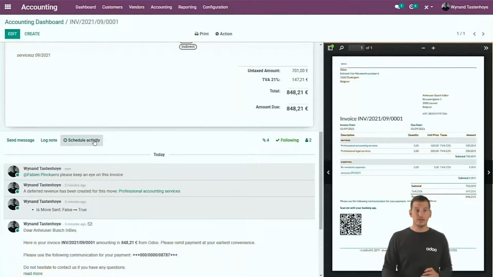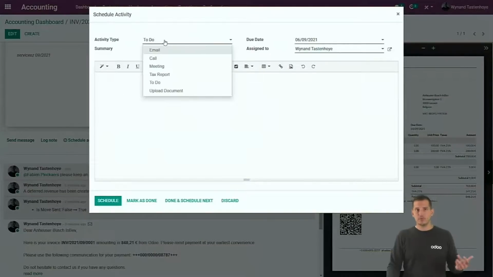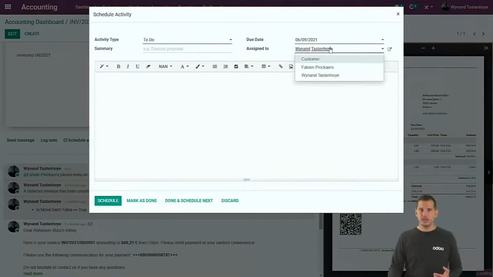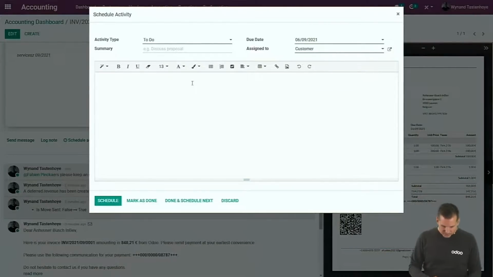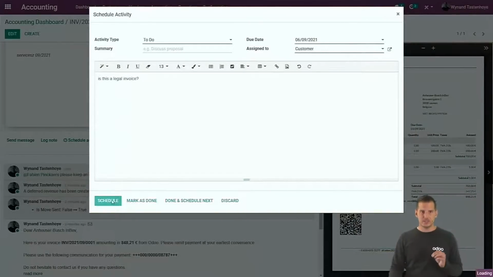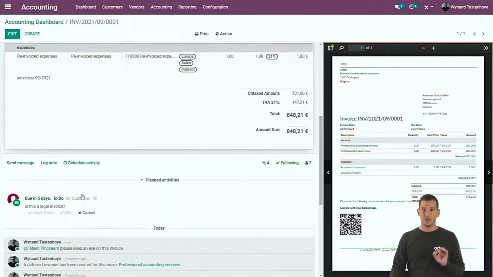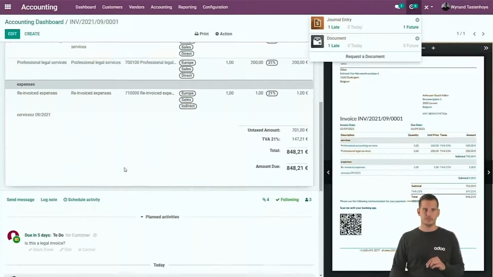You can also add some activities immediately to the chatter. We have some of them, for example, to do, or you can change and create any others. You can set a due date on there and assign it, for example, to your customer. So if you have a doubt, for example, you can ask him, is this a legal invoice? And by adding the activity, if you schedule it, it will always be available on the chatter as well. And when he connects, he can see all his activities right over here.